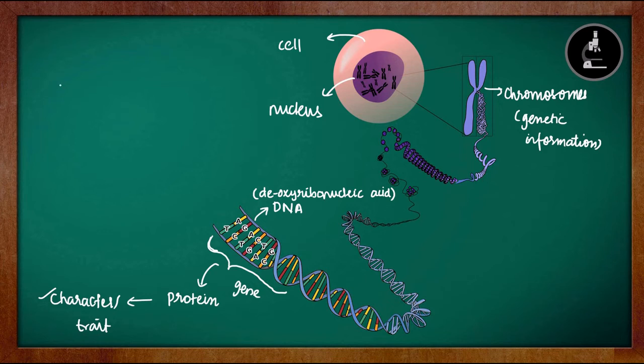The inheritance of characters is because both the parents, that is father and mother, contribute an equal amount of genetic information or genetic material to the child. So this genetic material, equally from both father and mother, will be passed on to the child. For each trait or character in an organism, that is the child or the offspring, one of the factors will be from the father and the other factor will be from the mother. So every single trait in an organism will have two factors, one from the father and one from the mother.